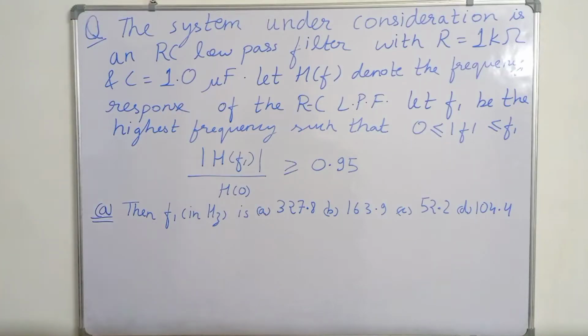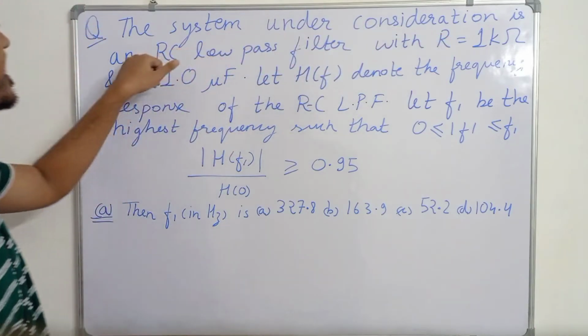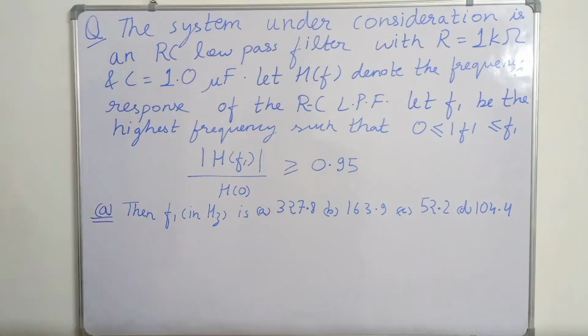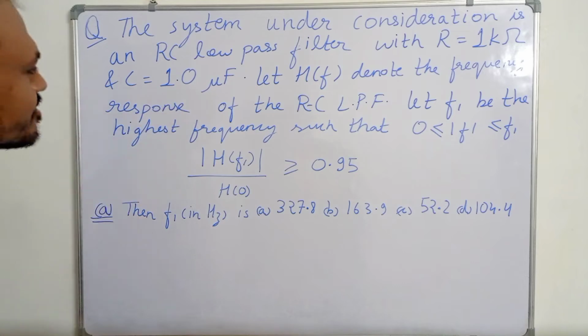Welcome. So we are solving a question which is based on frequency response from the subject signals and systems. It says that the system under consideration is an RC low pass filter, with R equal to 1 kilo ohm and C equal to 1 microfarad. So the values of R and C are given to us.